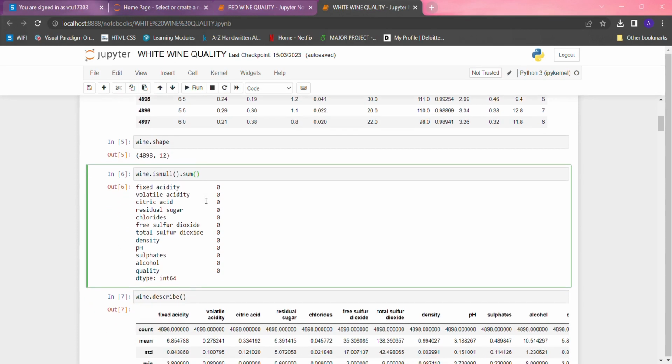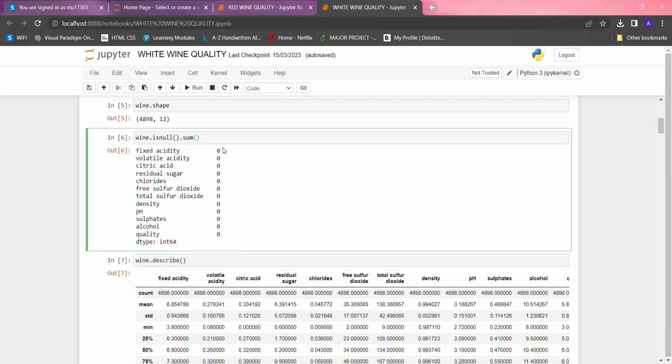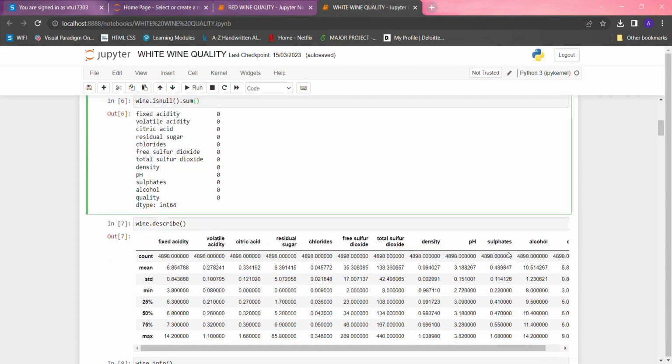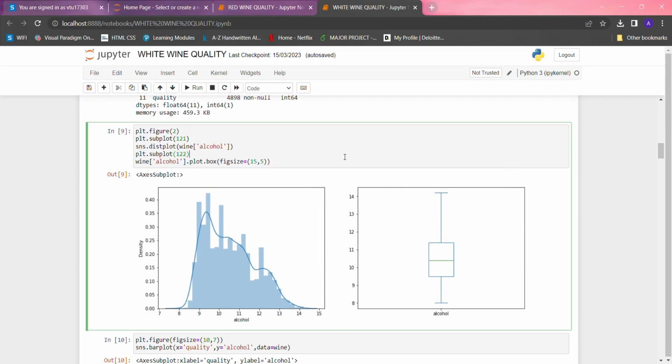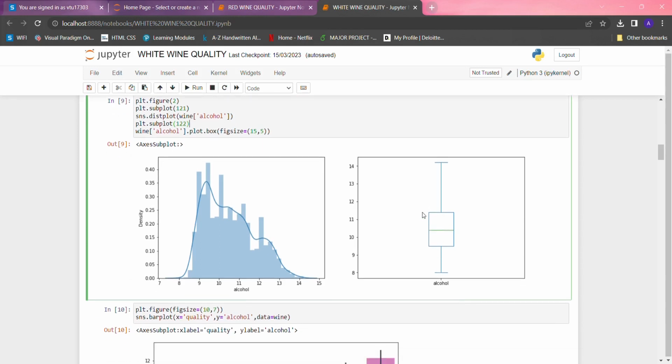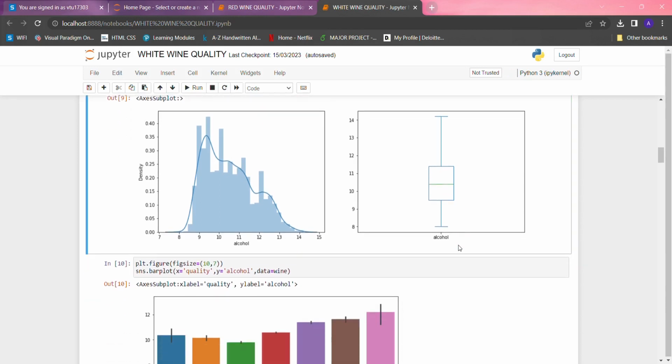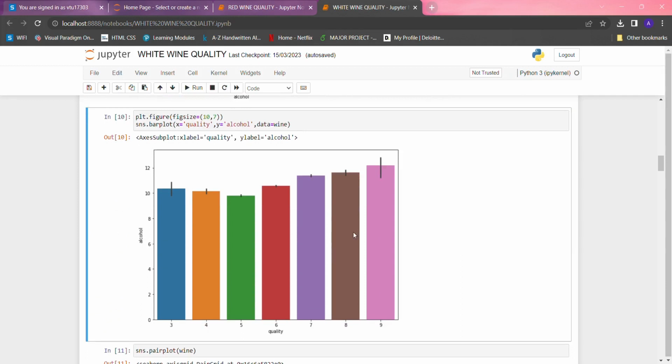Here we are checking for the null values in the dataset, which means if any row or column is left without filling. Here we can see there are no rows and columns which are left without filling. So here we can see the plot which describes the outliers in the dataset. Here we can see we don't have any outliers in the data.